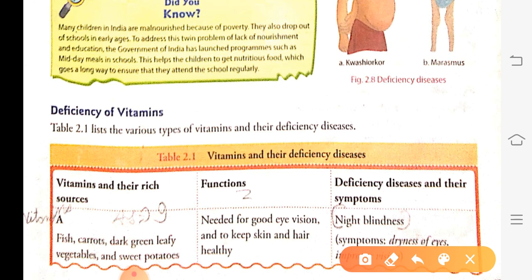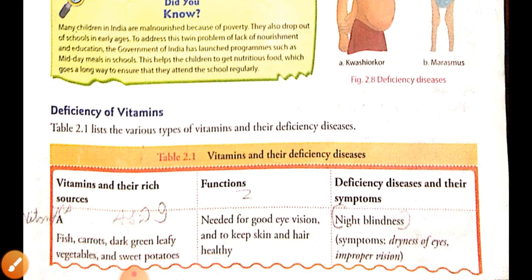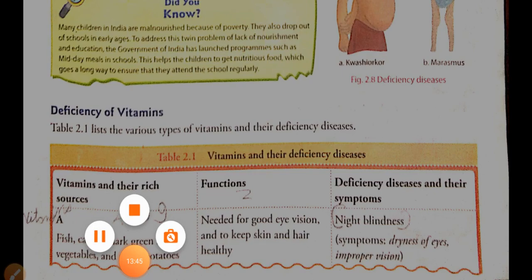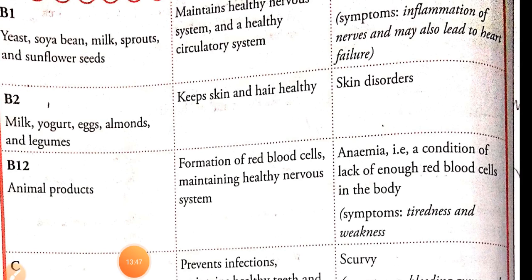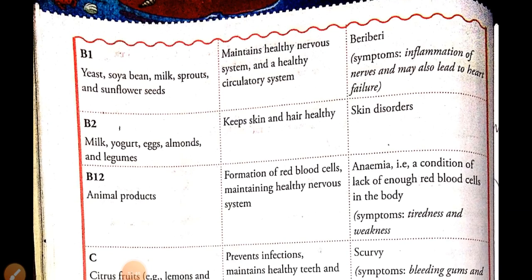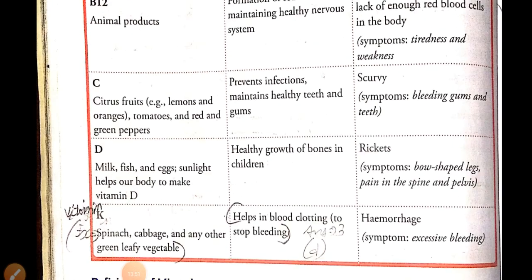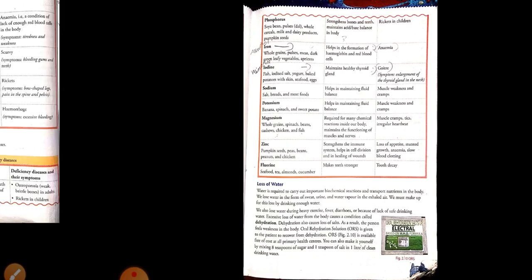So your homework for today is that you have to learn all these deficiency diseases.